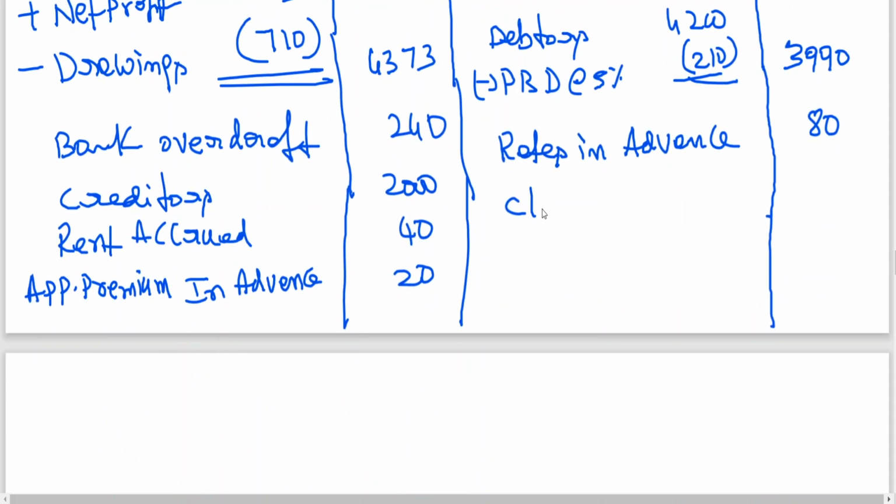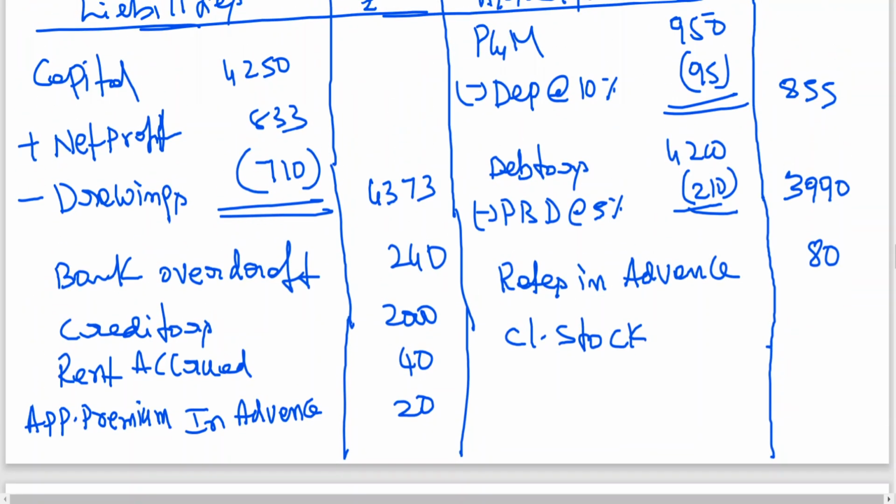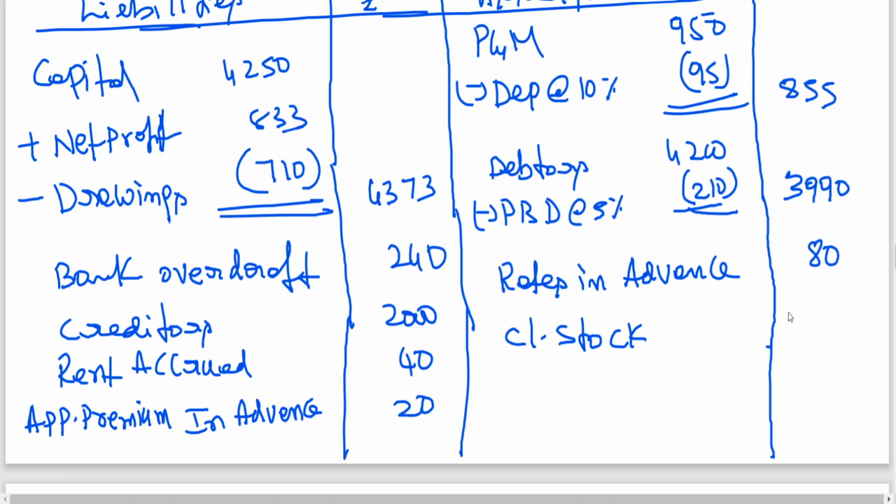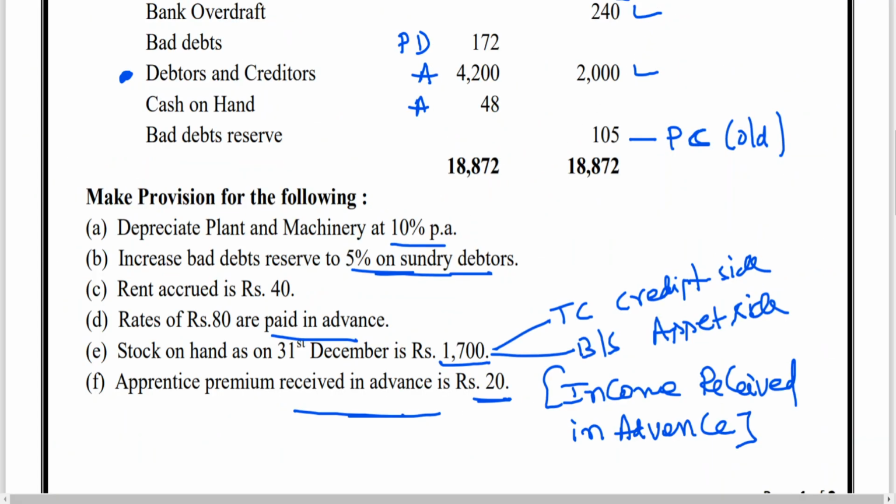Then closing stock. What is closing stock? 1,700. Then we got cash balance, 48.